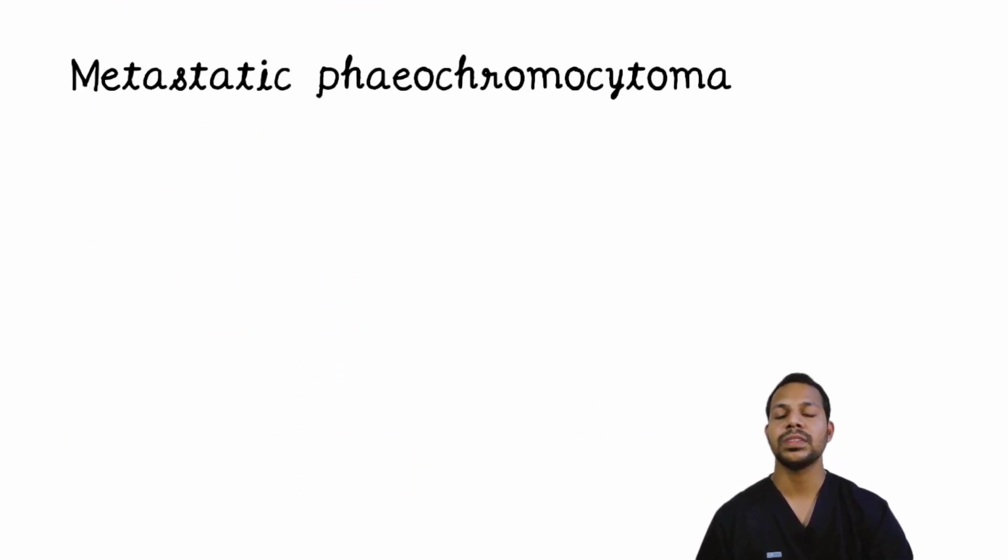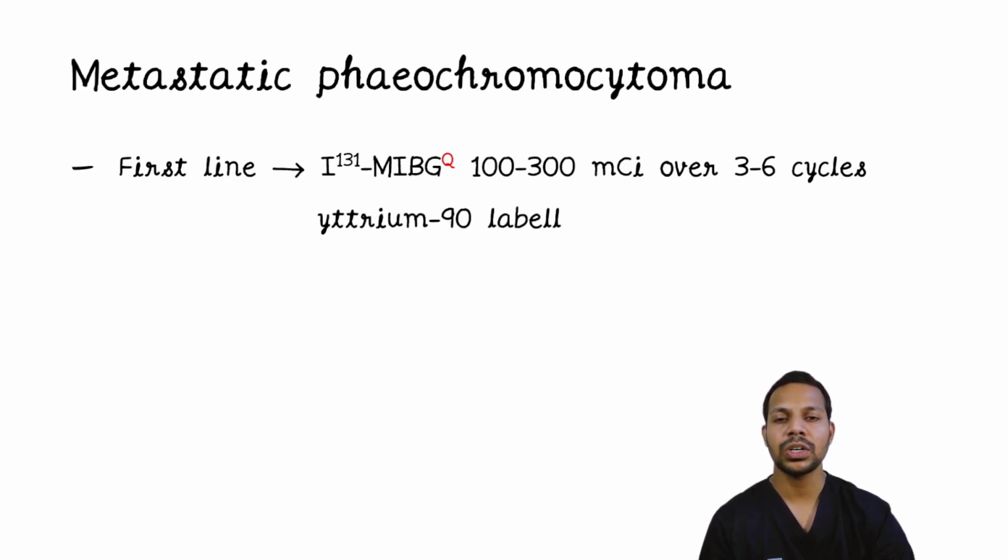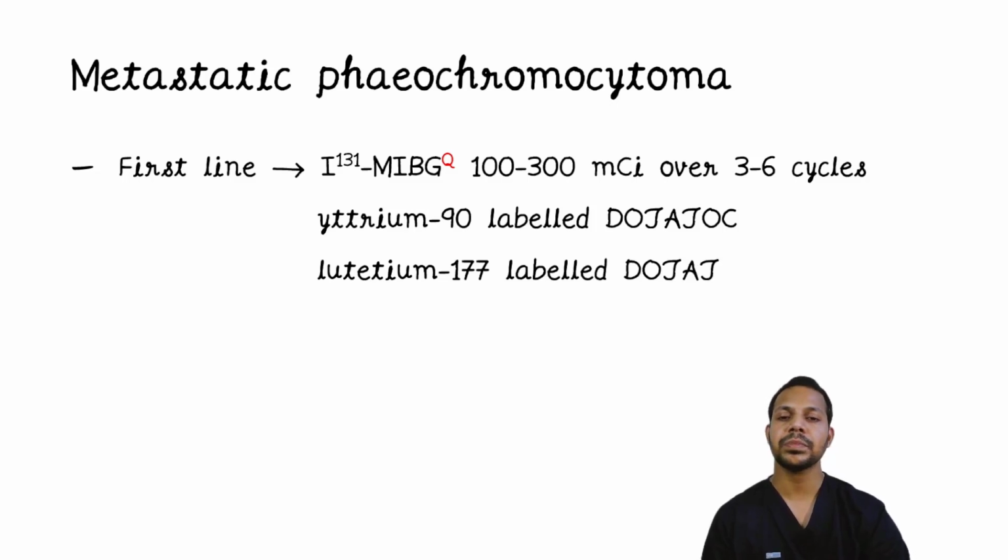Let's look at the management of the metastatic phaeochromocytoma. Here you are using the radiotracers which can emit the radiation and can damage the tumor. The first line is iodine 131 labeled MIBG at a dose of 100 to 300 millicurie over 3 to 6 cycles. You can also use yttrium 90 labeled Dotatoc or lutetium 177 labeled Dotatoc.